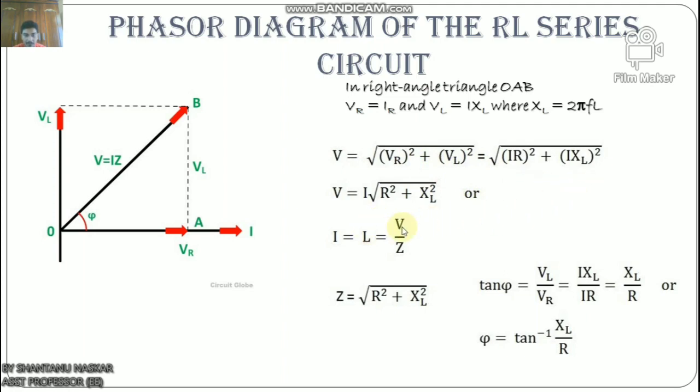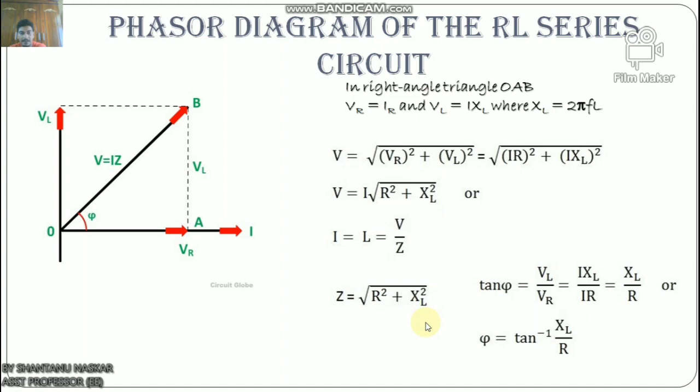So V equals I root over R square plus XL square, or I equals V by Z, where Z equals root over R square plus XL square. Z is the total opposition offered to the flow of alternating current by an RL series circuit and is called the impedance of the circuit. Remember, Z is the impedance of the circuit and it is measured in ohms.